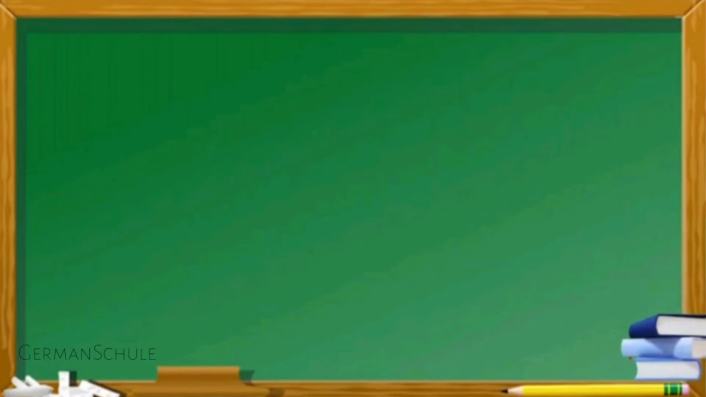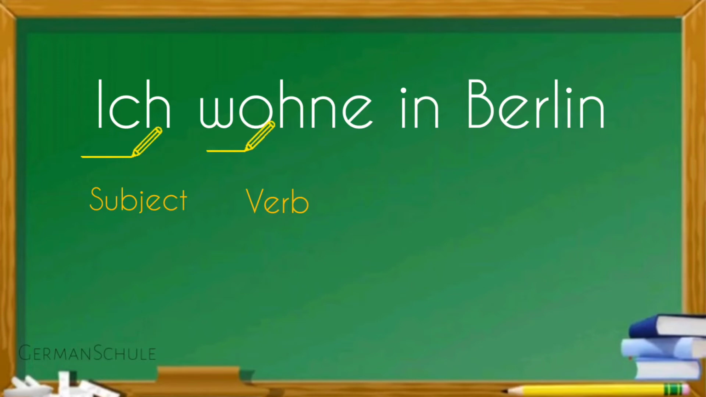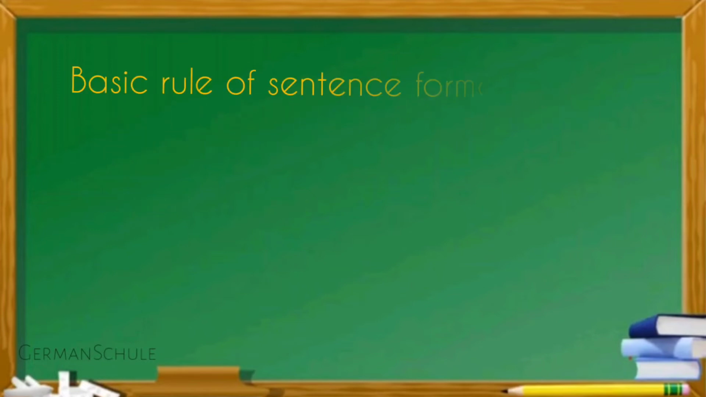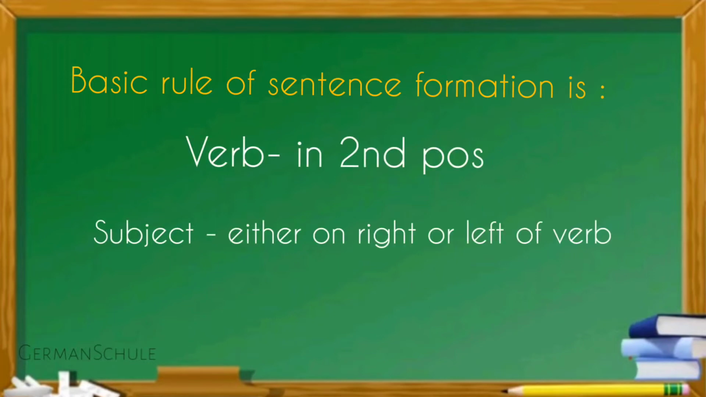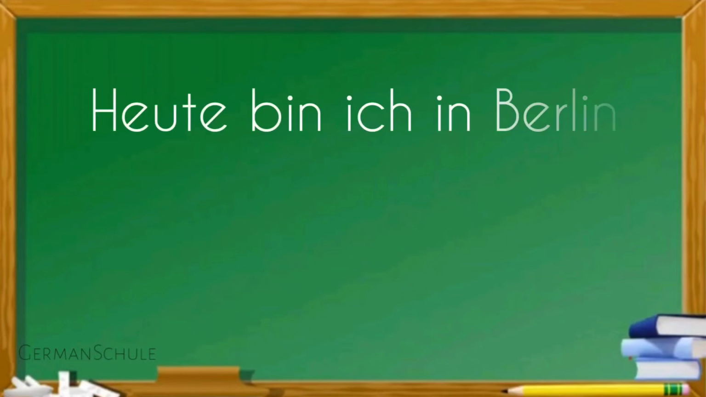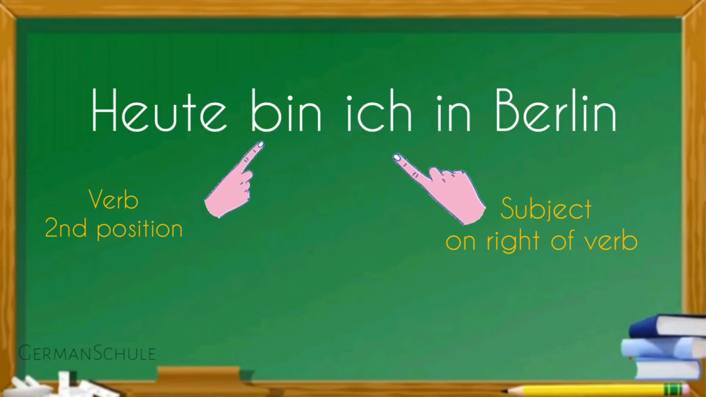Let's look at another sentence which you have already done. Ich wohne in Berlin. Again, here ich is the subject and wohne is the verb. The basic rule of sentence formation in German is that the verb is at second position. The subject is placed either on the right or on the left of the verb. For example, heute bin ich in Berlin. Ich is placed after the verb. The verb stays in the second position. There are some exceptions here that we will be learning later.